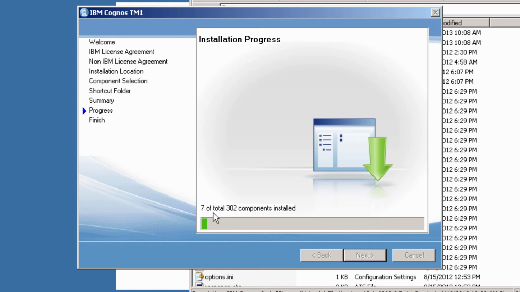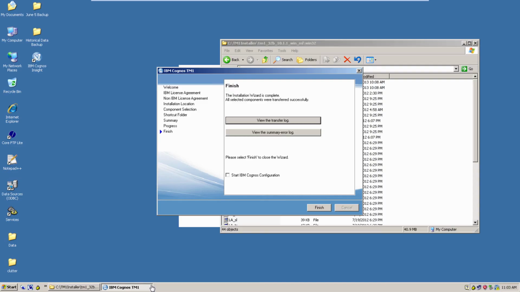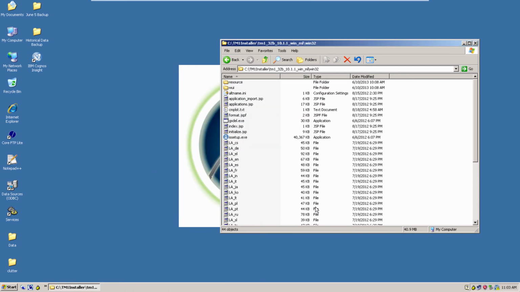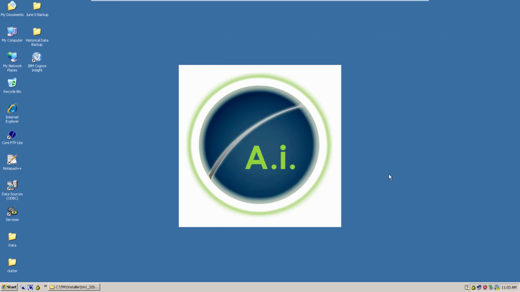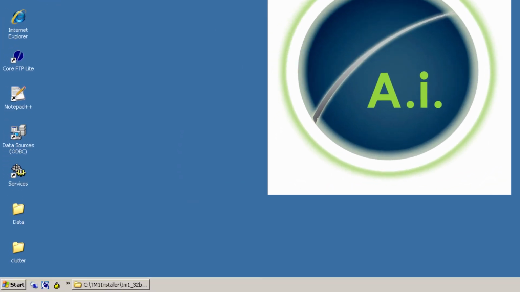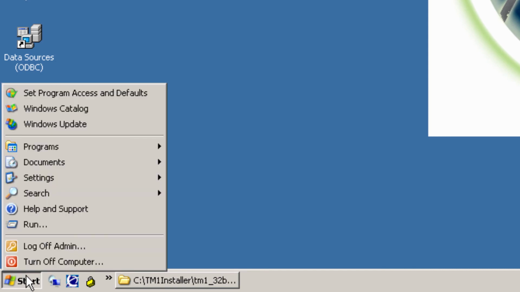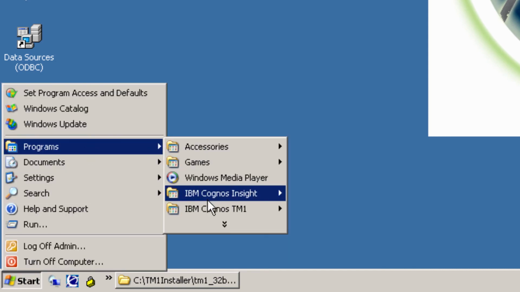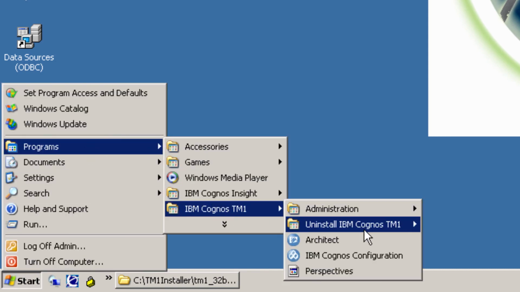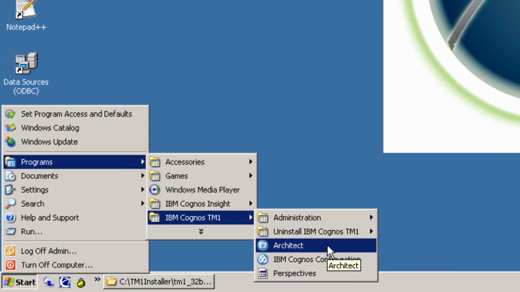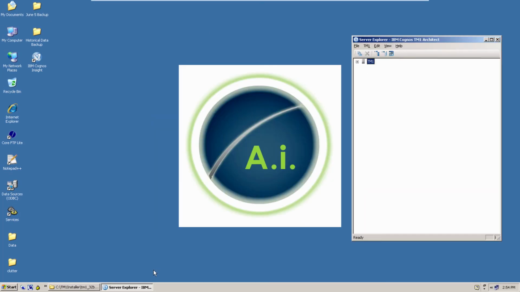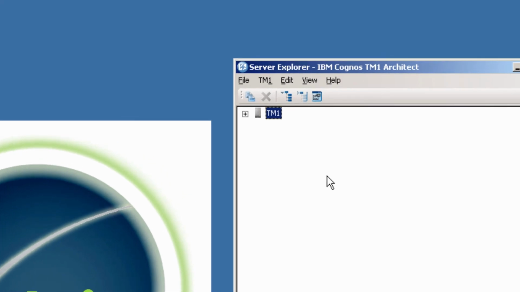I won't make you watch the entire installation here. That's it. When the installation is done, click Finish. So let's check to see if TM1 has been properly installed. Go to Start and select Programs and go down to IBM Cognos TM1 and select Architect. And there's TM1 ready to be opened.